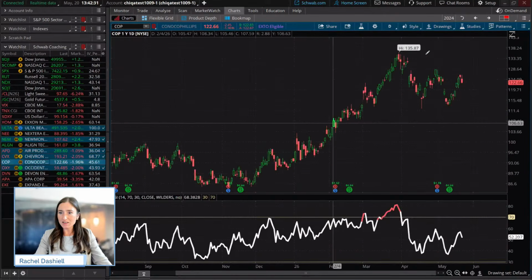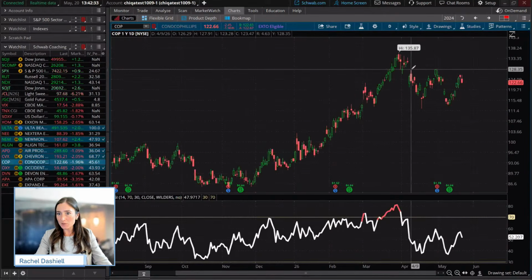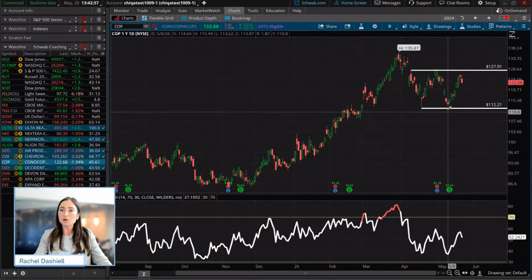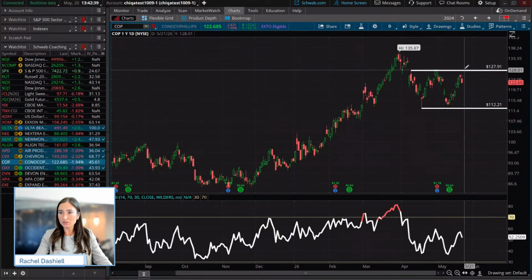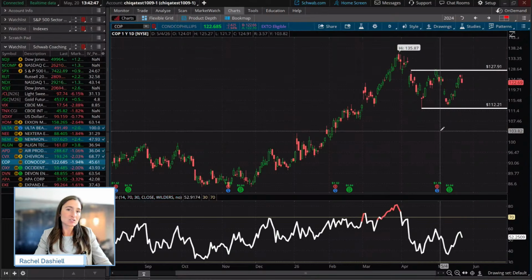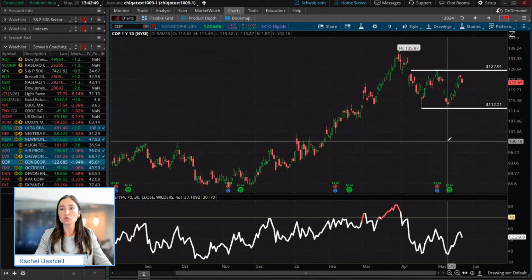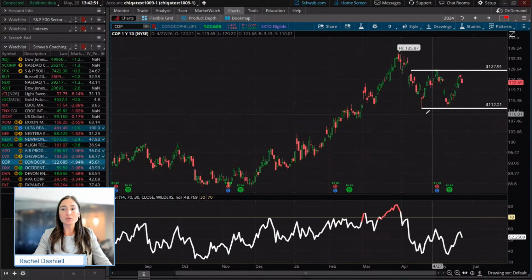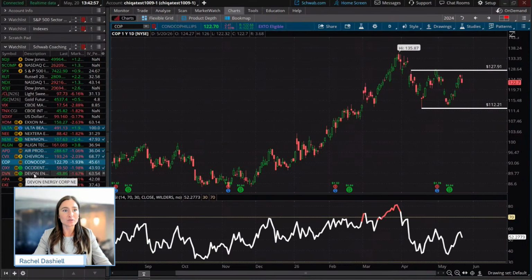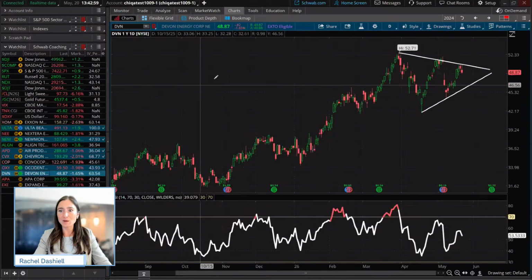You're also seeing ConocoPhillips shaping up like it wants to form a double bottom almost. So just a couple different levels there. Of course, traders will wait for confirmation, wait for those moves above that level of resistance to really call it a true double bottom. Other than that, it just ends up being a continuation or a range within this range bound market.